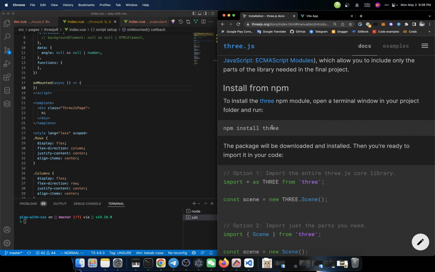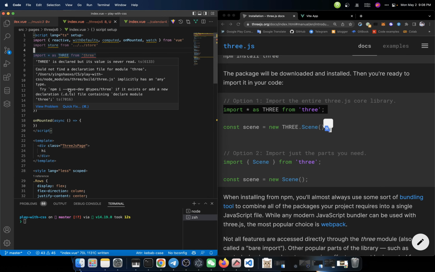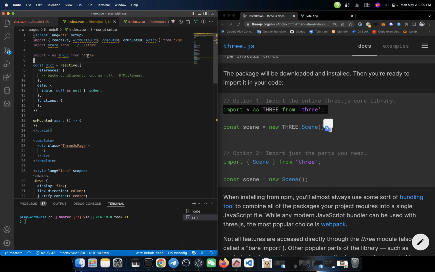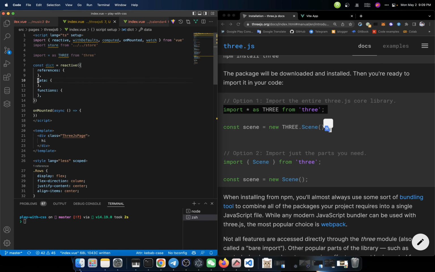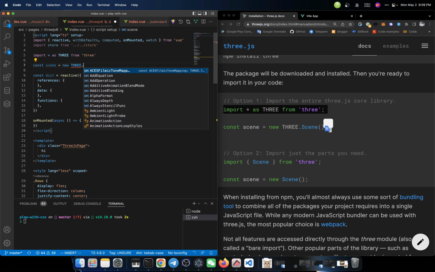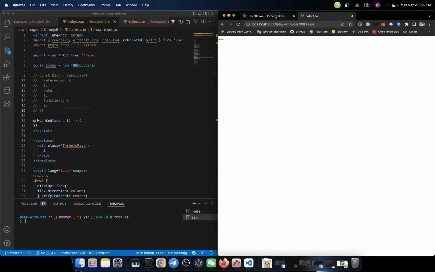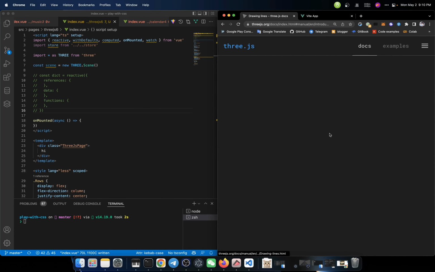So to be able to use it, first we need to install it, alright? Let me do that with yarn add. After that, let me try to import it. We need to also install the types for it. After that, it's working fine. Let me create a scene. const scene = new THREE.Scene(). Yes, we indeed could create a scene, but will it change my web view? No, it will not.